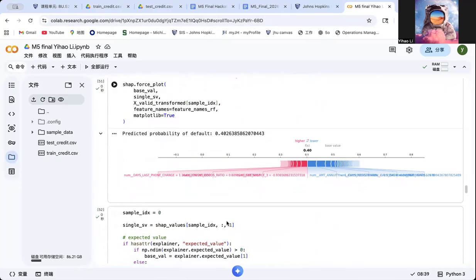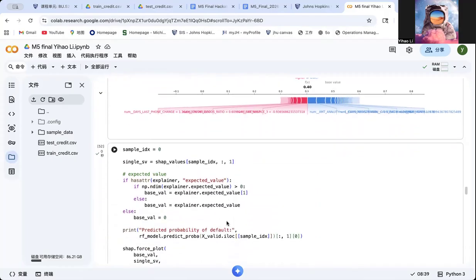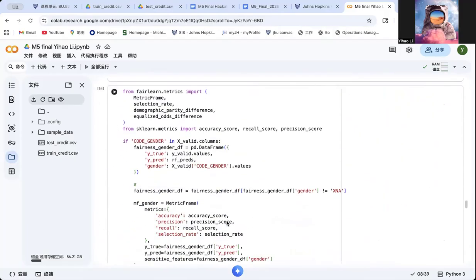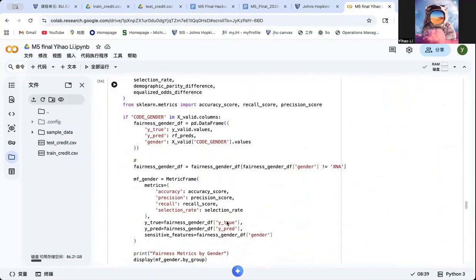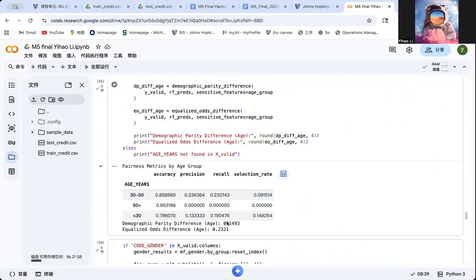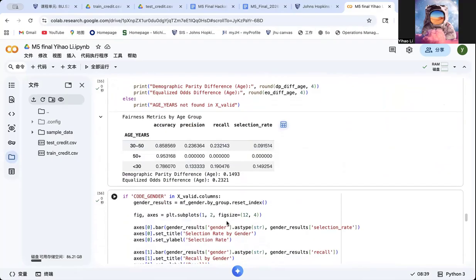Now let's think about ethical considerations. I discussed several risks associated with machine learning in lending decisions. First, historical lending datasets may contain institutional or societal bias, which the model may unintentionally learn. Second, even if protected attributes are not explicitly used, some variables may act as proxies for a sensitive characteristic. So human oversight and review are important for responsible design.